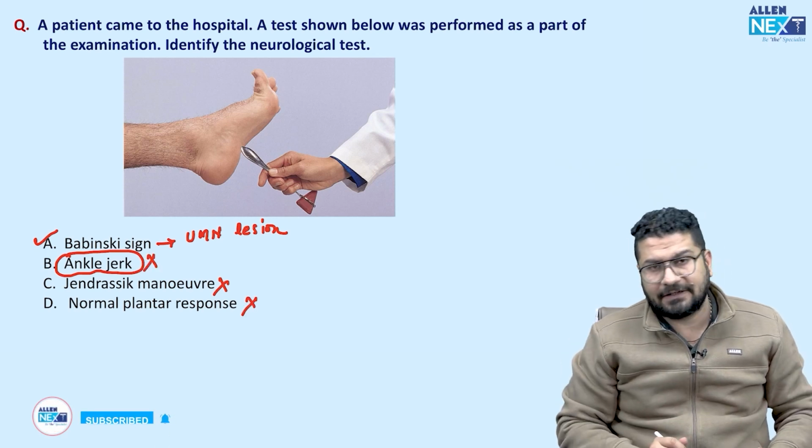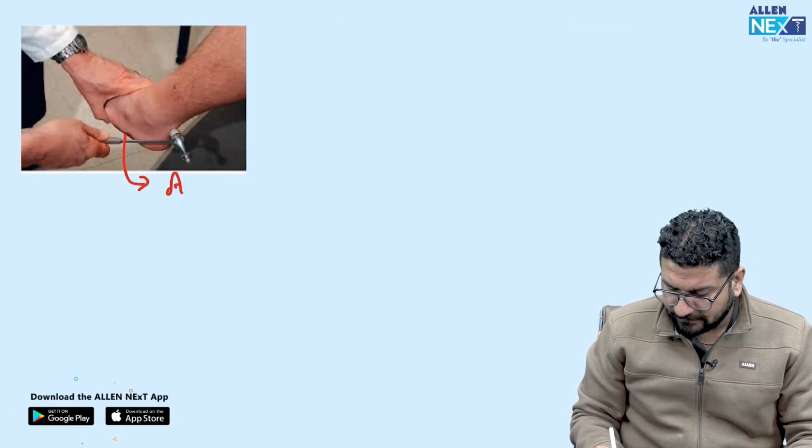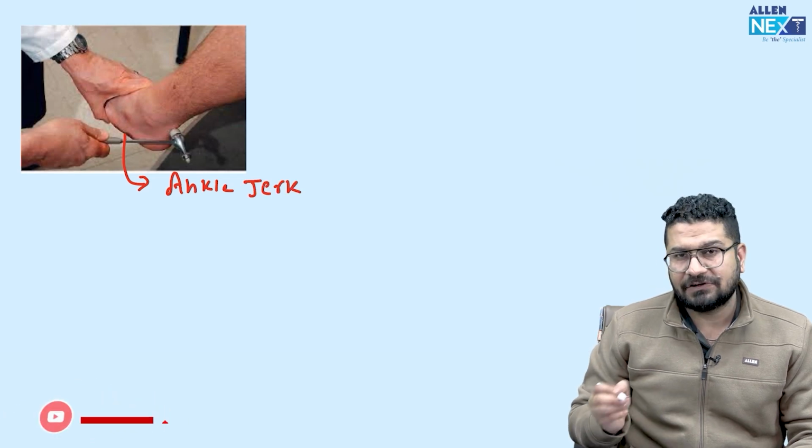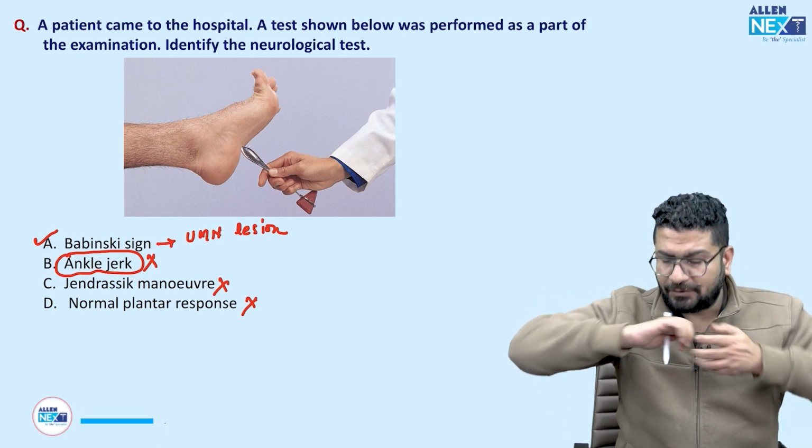So this is a classical case of Babinski sign. Simple. This is how to perform ankle jerk, or we also call this Achilles jerk. Then if you notice like this, I told you this is Jendrassik maneuver.